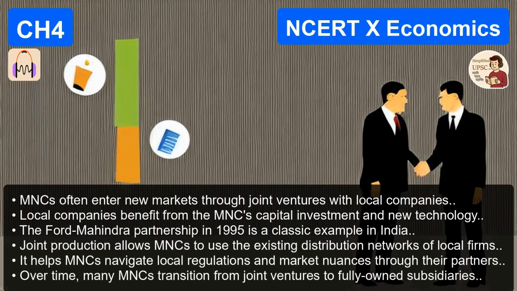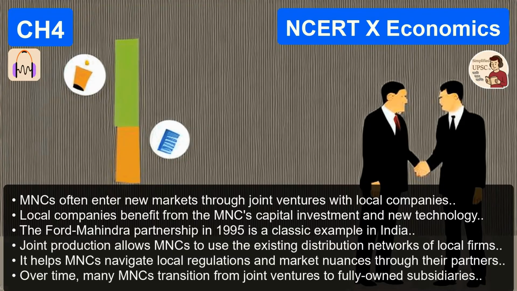Right. And finally, method 4, which is a mix of the others but worth noting as a specific success story in the text, the Ford Motors example. Yes, this is the classic foreign direct investment story. Ford came to Chennai in 1995. But they didn't come alone. They collaborated with Mahindra and Mahindra, a major Indian manufacturer of Jeeps and trucks. So that started as a joint production. Exactly. They spent 1,700 crore to set up a massive plant.